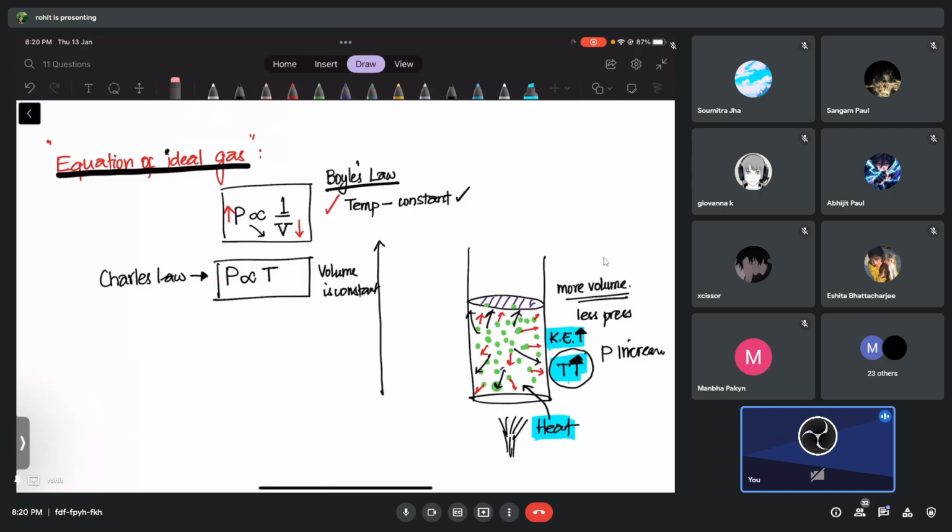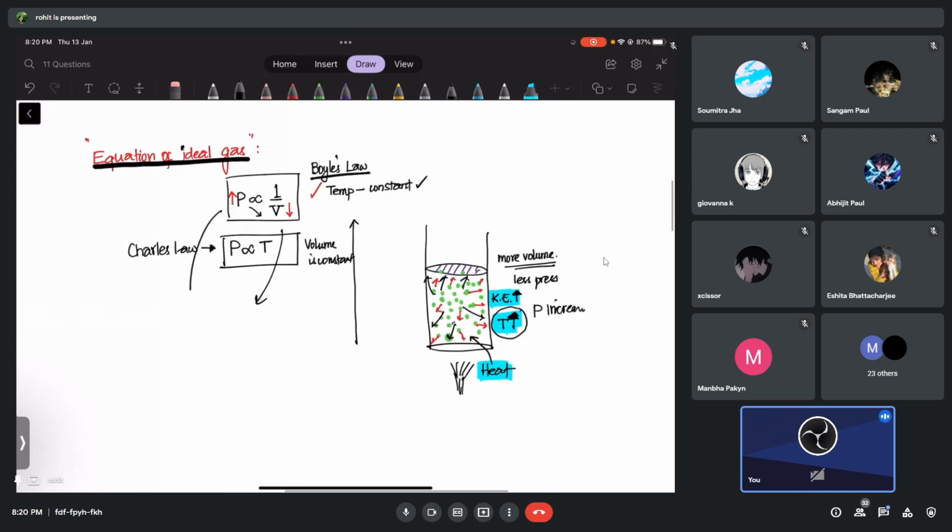Now these two relations I'm going to combine. When I combine, look how it looks. But before I proceed, I should have told you what an ideal gas is. I did not tell you. I'll do it in a while.